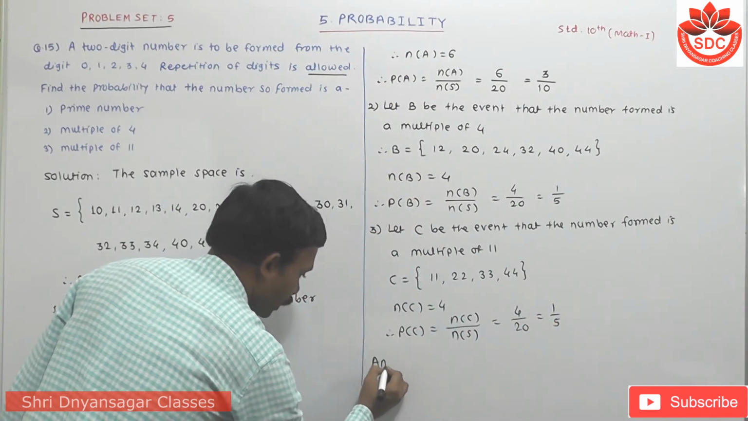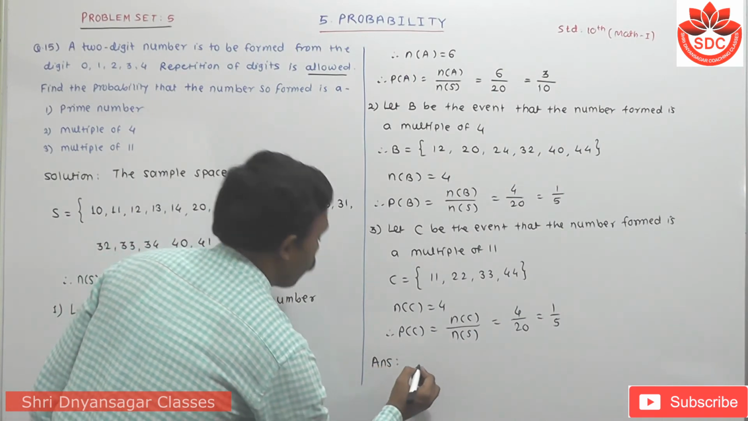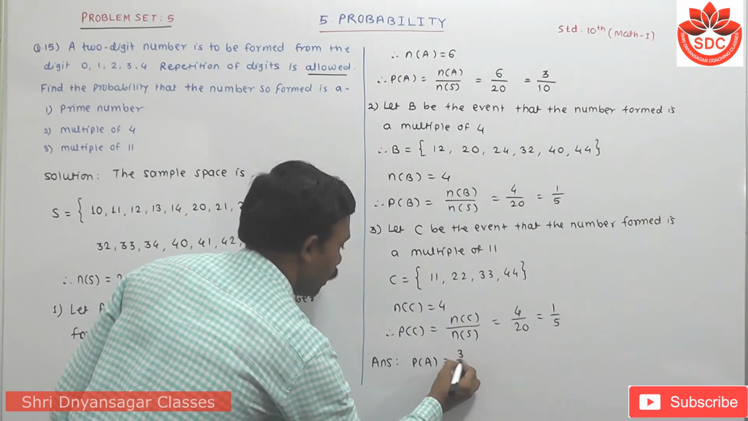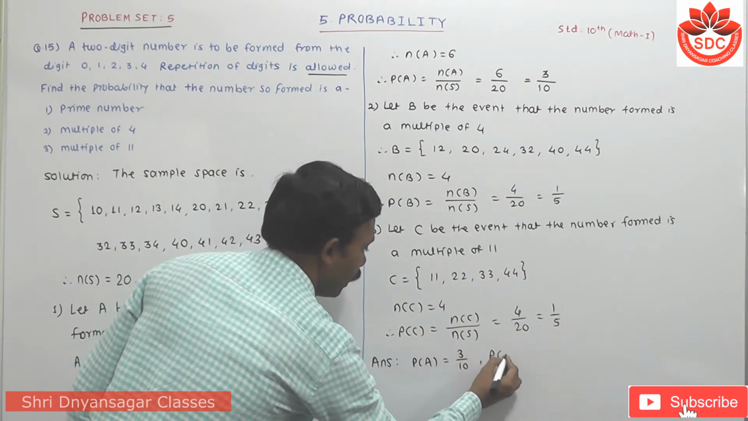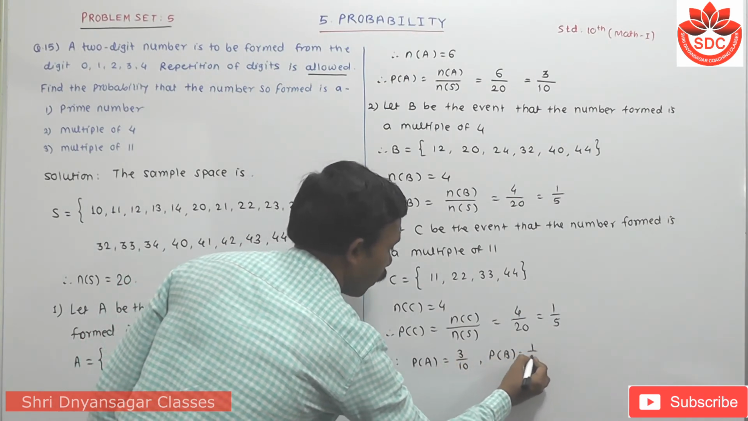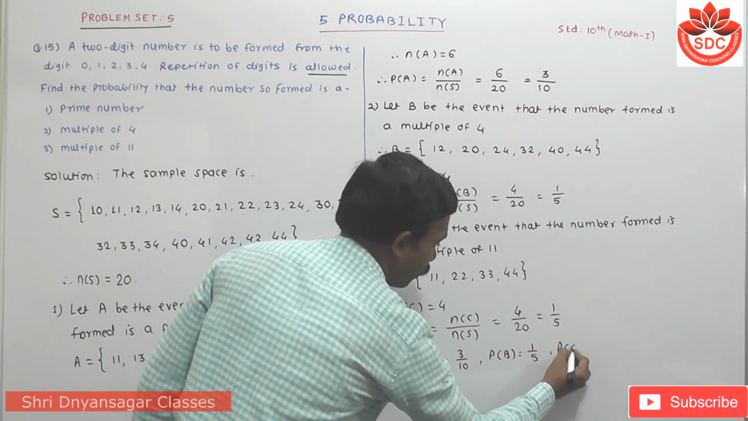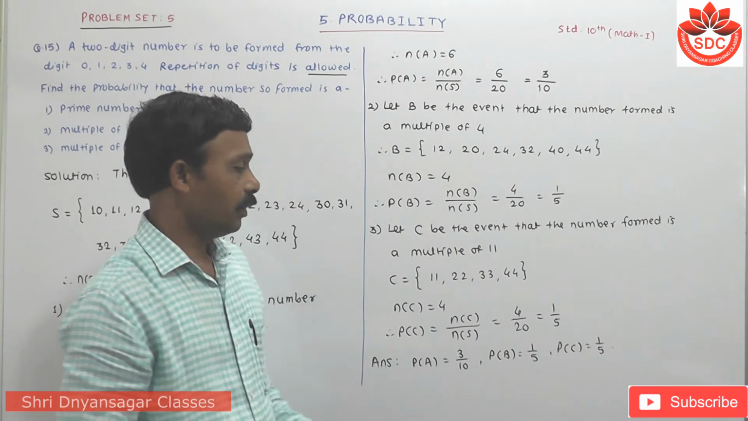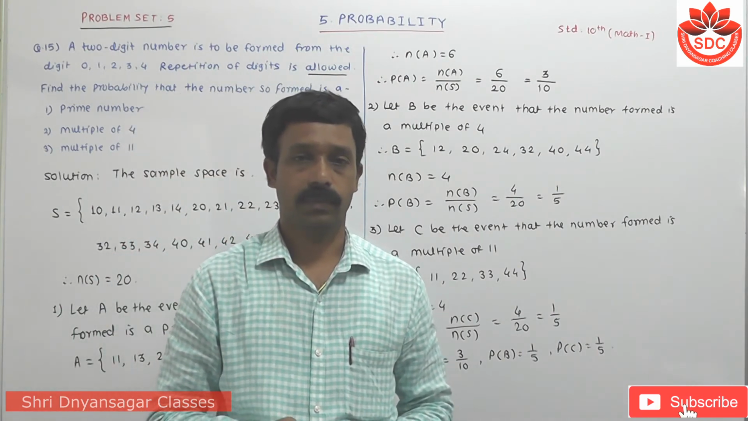Therefore, the answer in a full sentence: the probability of event A is equal to 3 upon 10. Then the probability of event B is 1 upon 5 and the probability of event C is 1 upon 5. Okay, we take the next question.